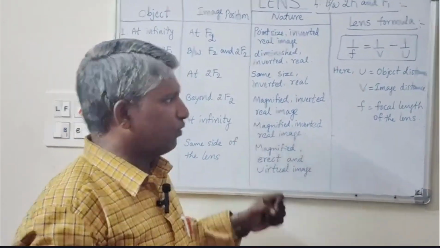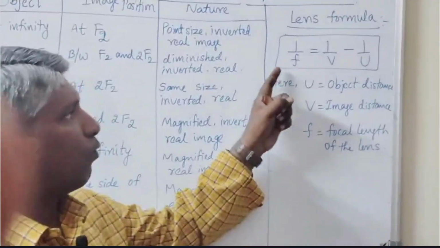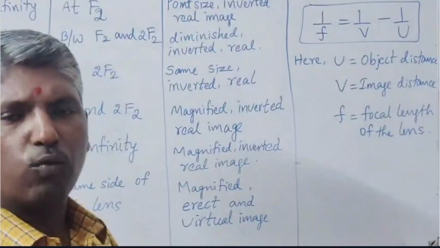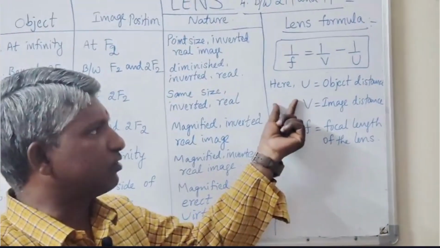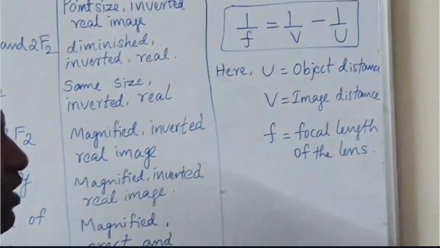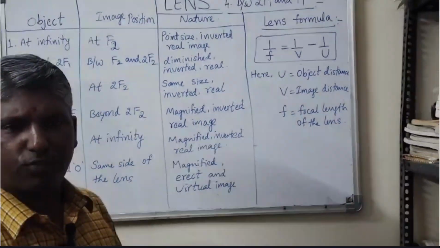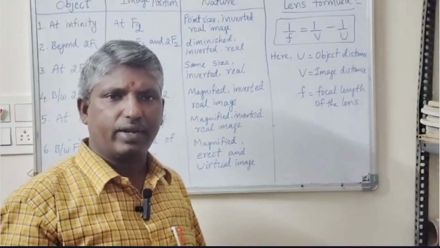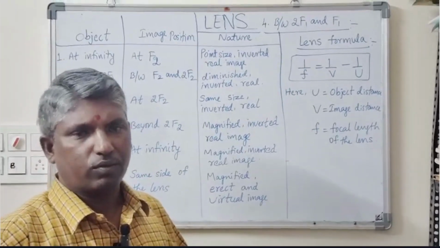When using the lens, we also use the lens formula: 1/f = 1/v - 1/u. Here u is the object distance, v is the image distance, and f is the focal length of the lens. Using this formula, we can calculate the focal length of any given lens very easily. Okay, thank you. Watch it.